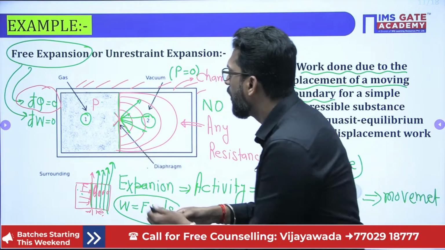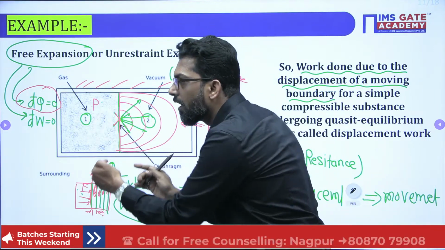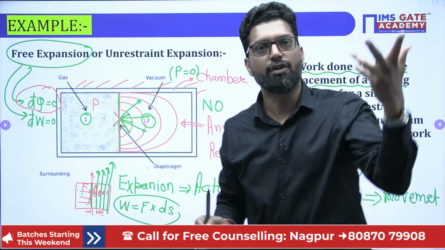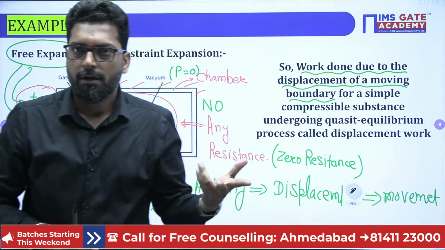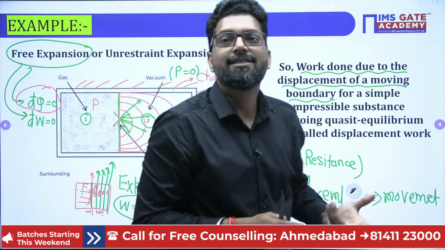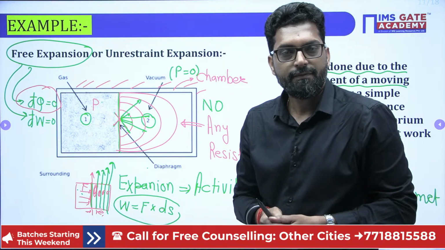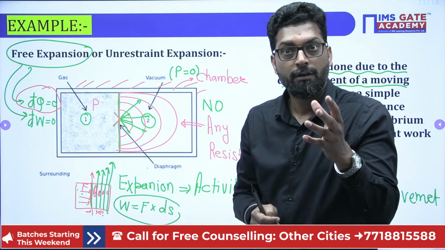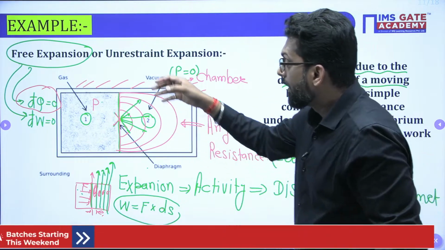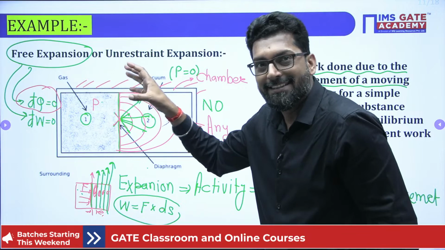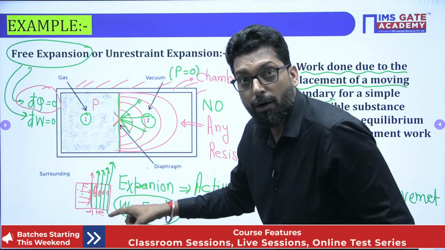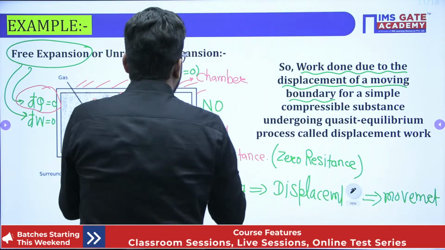Why? Because the displacement is against a zero resistance. This is the beauty. So what is the thermodynamic work?